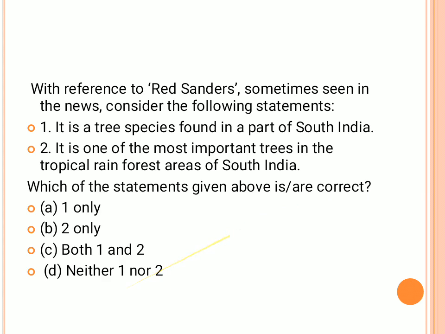Then another question, on red sanders, a species in the part of South India, is one of the most important trees in the rainforest regions. I've already discussed red sanders, which is nothing but sandalwood, and which kind of forest tree it comes under.